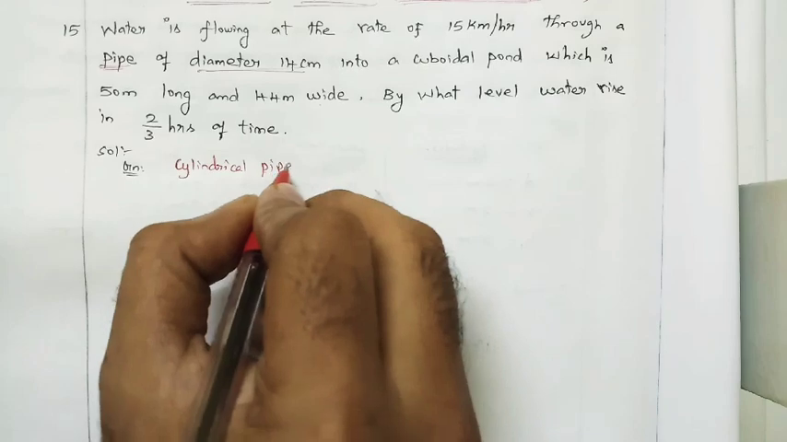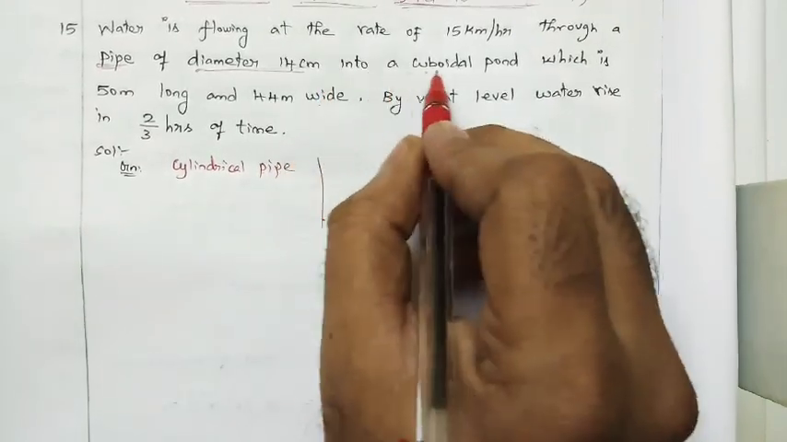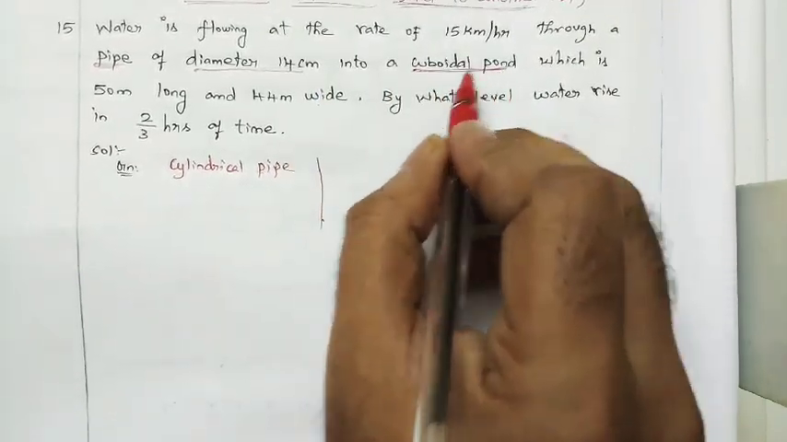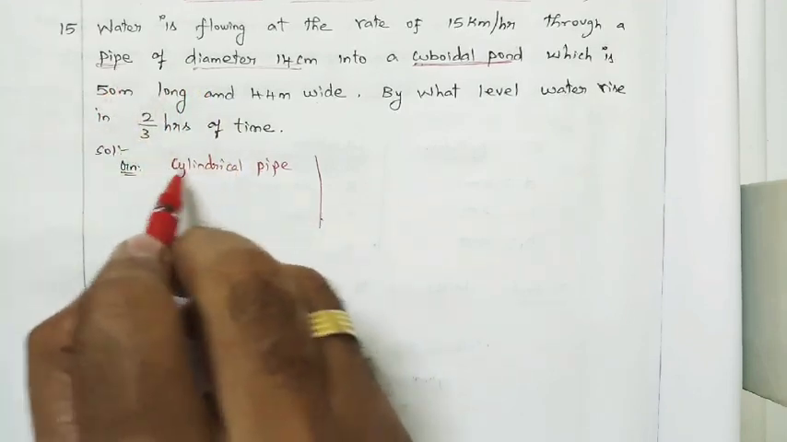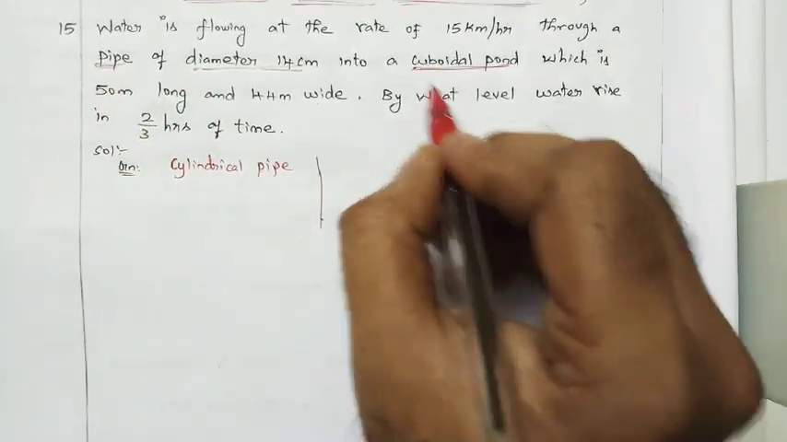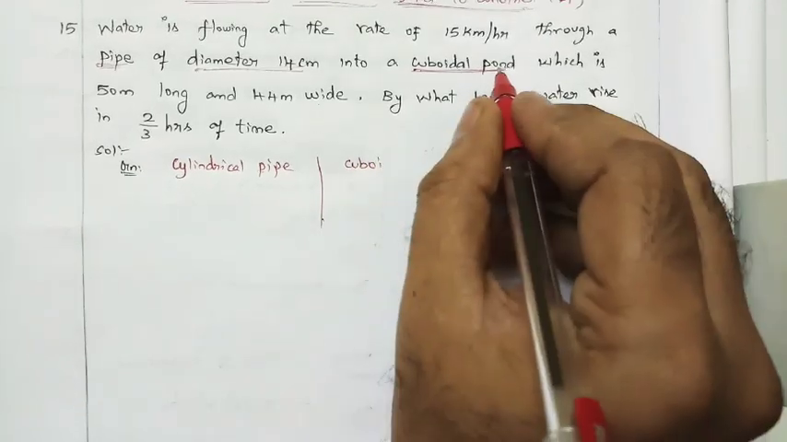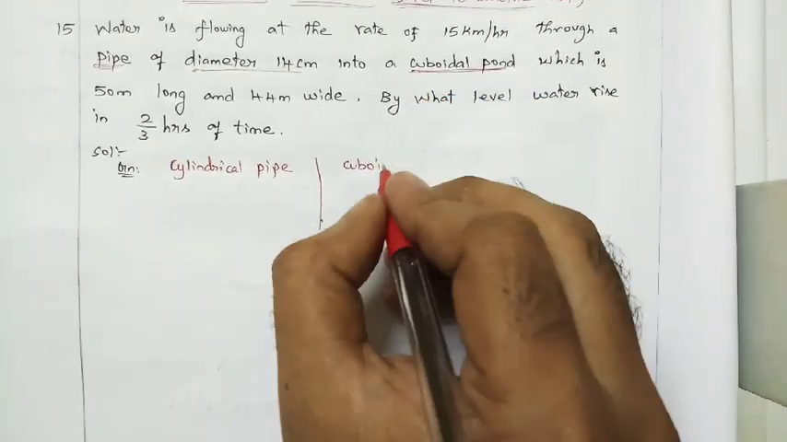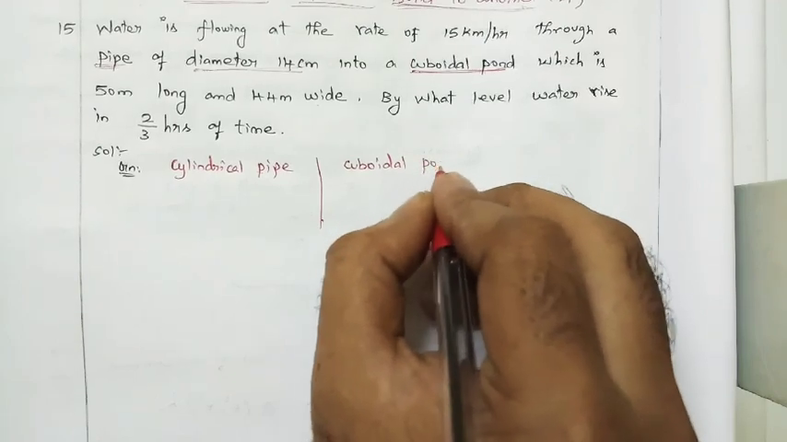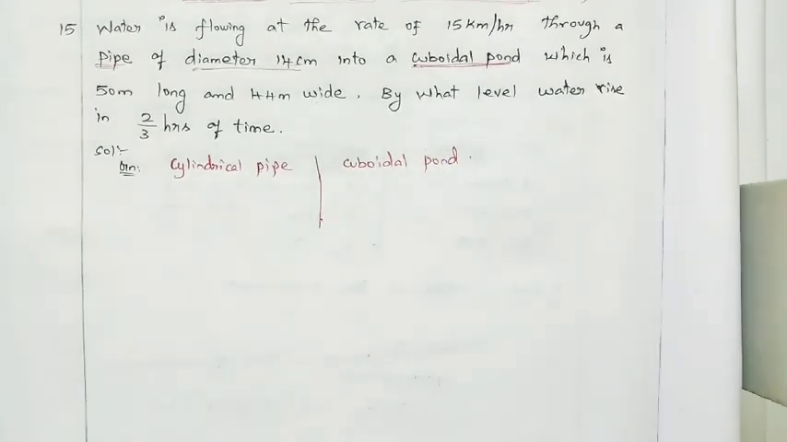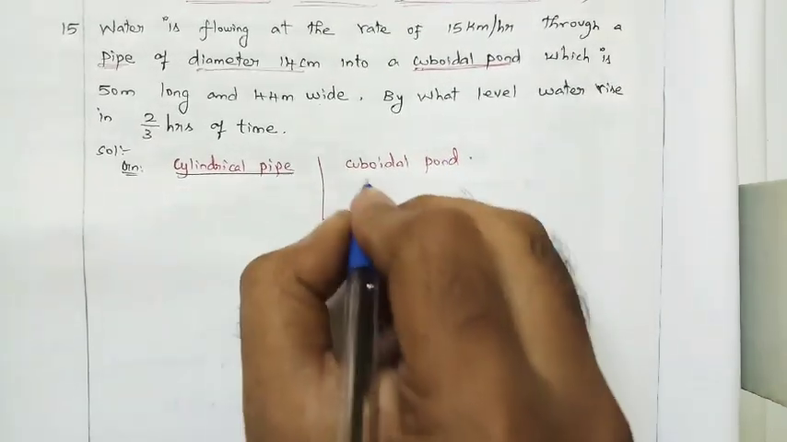So first write the given: cylindrical pipe, and one more thing, into a cuboidal pond. The water is flowing in the cylindrical pipe, and it is filled in which one? The cuboidal pond. So what is the shape of the pond? Cuboidal pond. So first fill in the givens: a cylindrical pipe and a cuboidal pond.